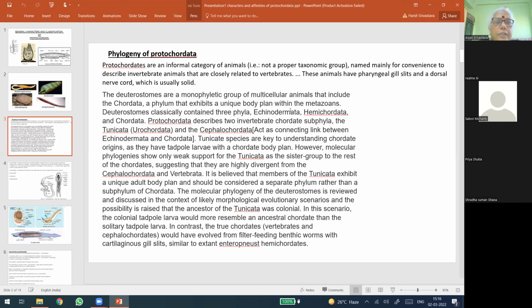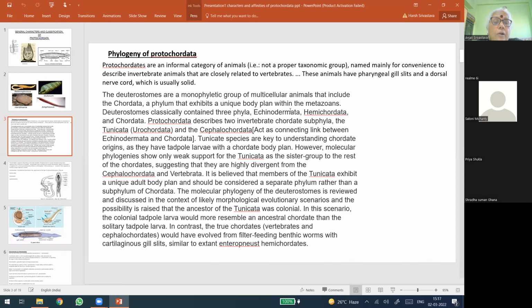And in this chordate group, the other two groups which were included in the informal category of Protochordata now remain: Urochordata and Cephalochordata. Uro means tail related. So as the name says, the chordate characters are present in the tail of these animals, and cephalic means head.